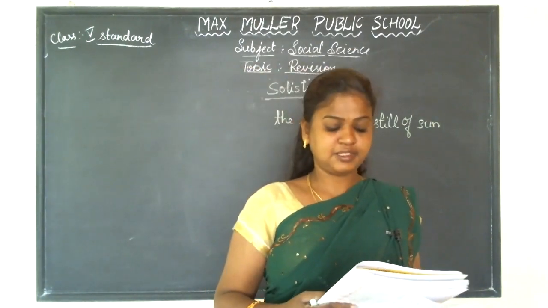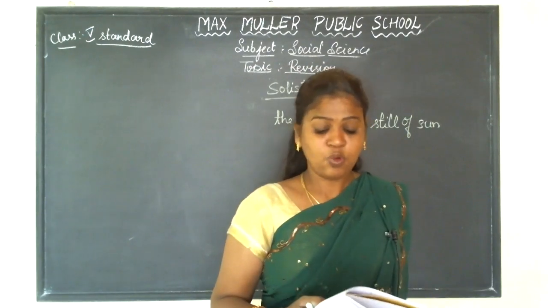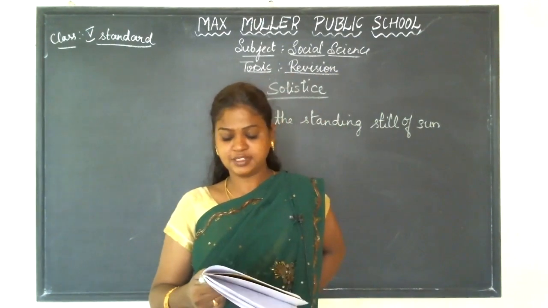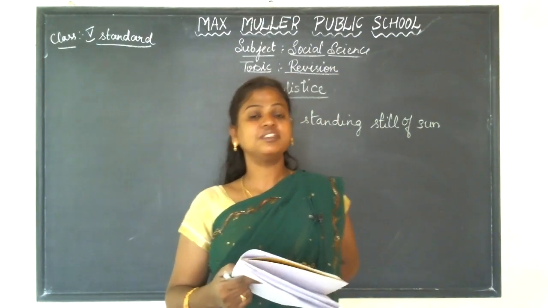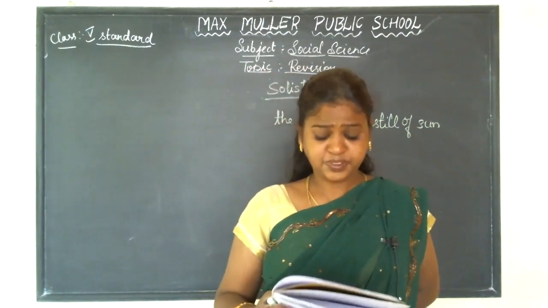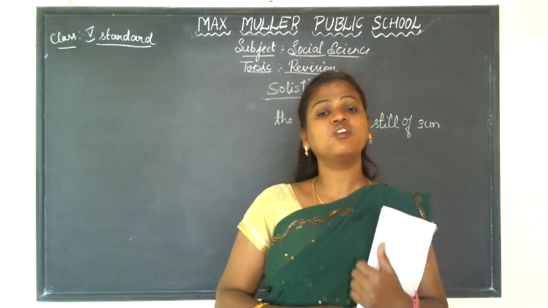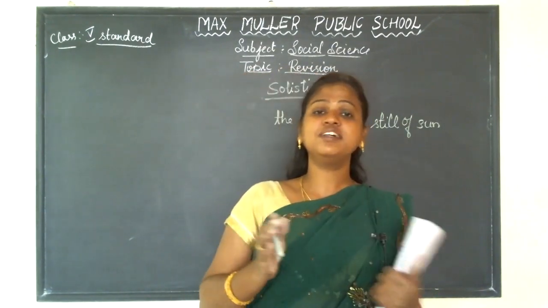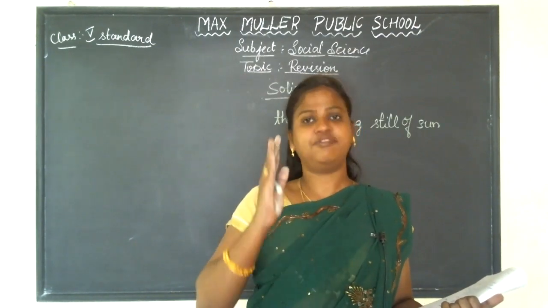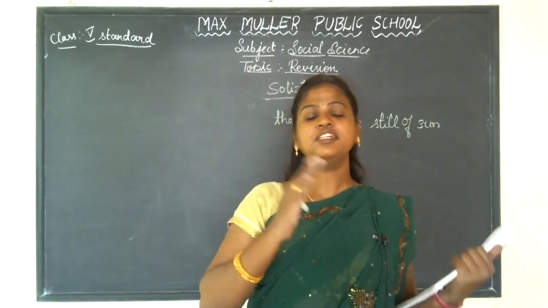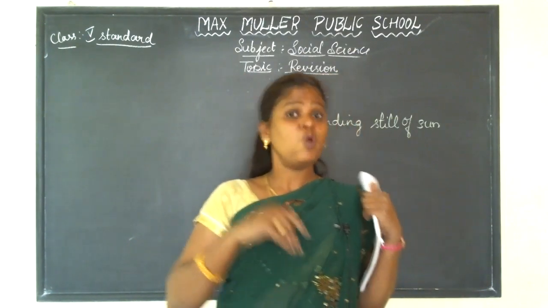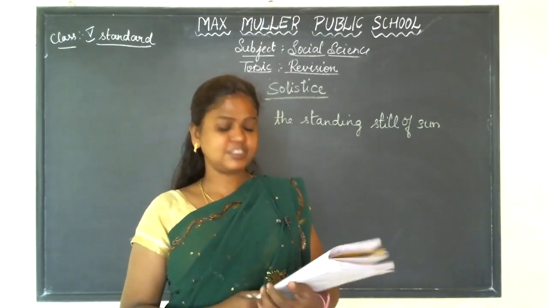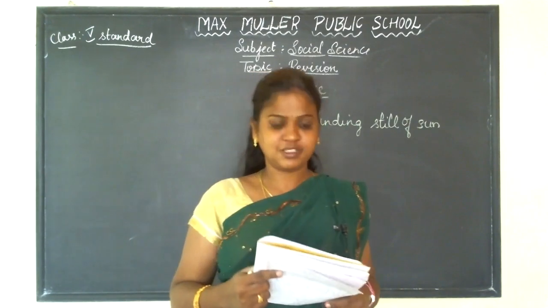So that is called solstice. Next, fifth question. What causes seasons? Why are they important? The Earth's revolution and the tilt of the Earth's axis cause seasons on the Earth. So I told you children, the seasons are caused due to the revolution of the Earth. When half of the earth is facing towards the sun, what happens? It will be summer. When the sun is away from the earth, what happens? It causes winter. So this is how the seasons are caused.